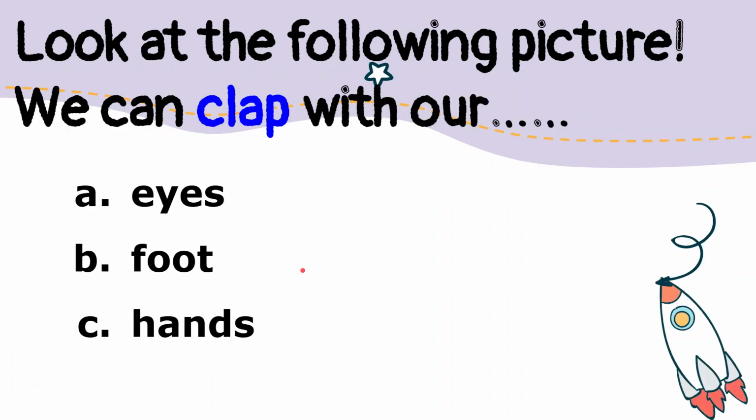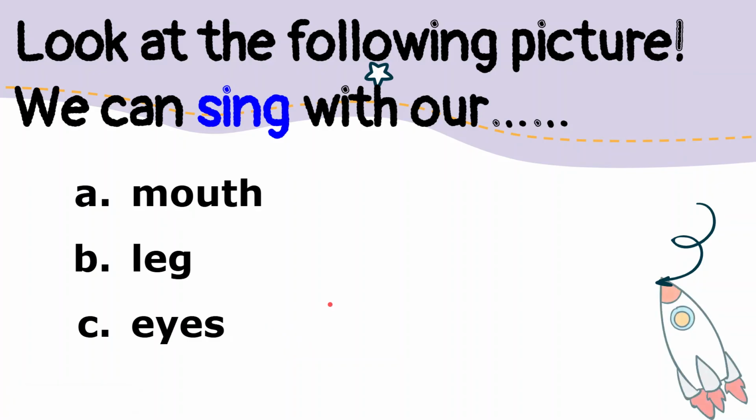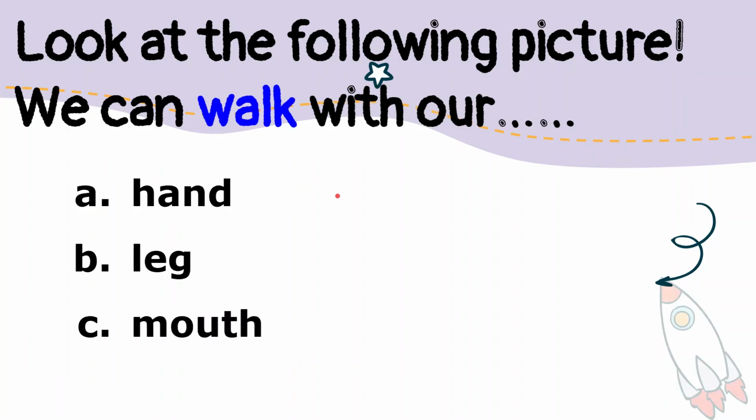Okay, now let's complete the sentence. We can clap with our, is it eyes, foot, or hands? Of course, the answer is hands. We can clap with our hands. How about this? We can sing with our, is it mouth, leg, or eyes? Alright, the answer is mouth.